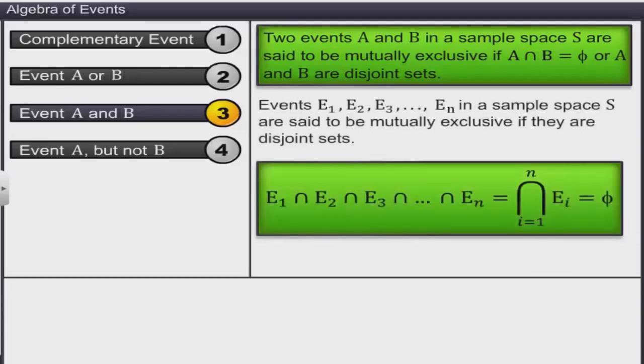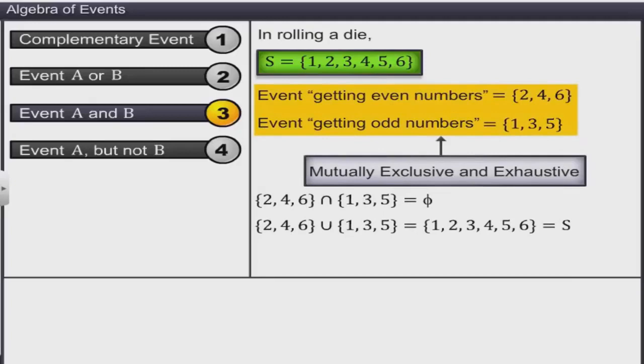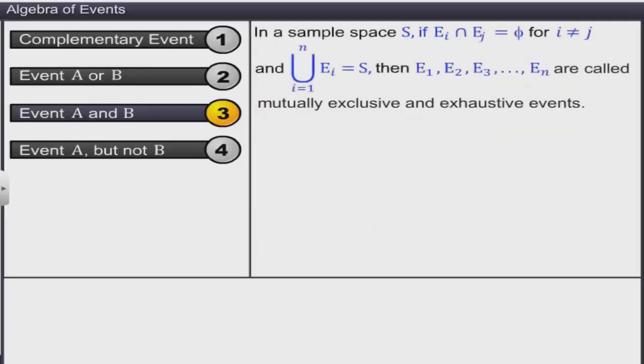However, some mutually exclusive events in a sample space are exhaustive. For example, getting even numbers and odd numbers in an experiment of rolling a die. Such events are called mutually exclusive and exhaustive. In a sample space S, if any pair of 2 events Ei and Ej are disjoint, and the union of all the events is equal to S, then all the events are called mutually exclusive and exhaustive.